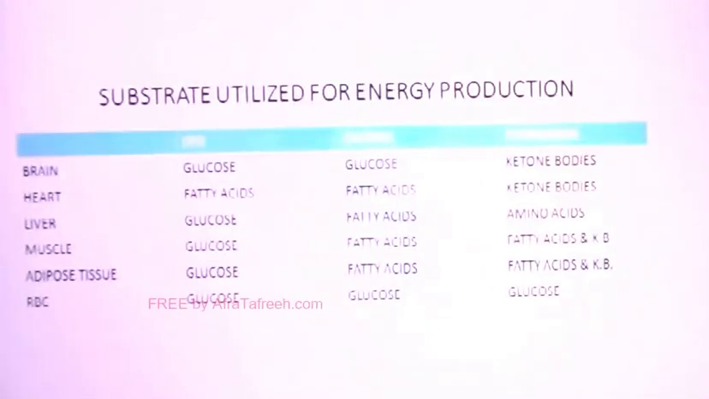Hello friends, in this video I'm going to take this topic: which fuel is used in various organs in various states in the body. That is, I'll be taking the fed state, fasting state, and starvation state, and this one table I'm going to make you learn during this video. So let's see how we learn this thing.